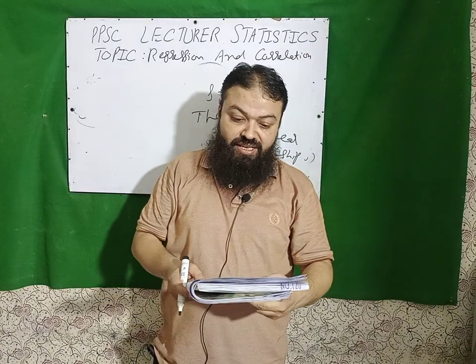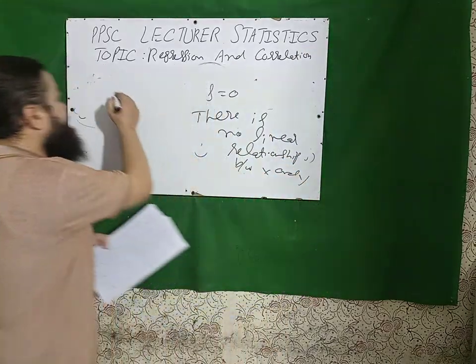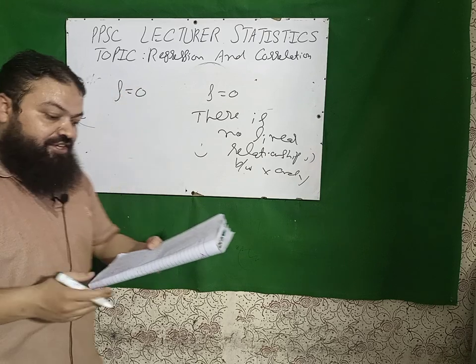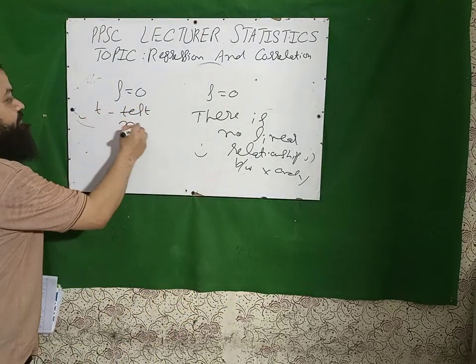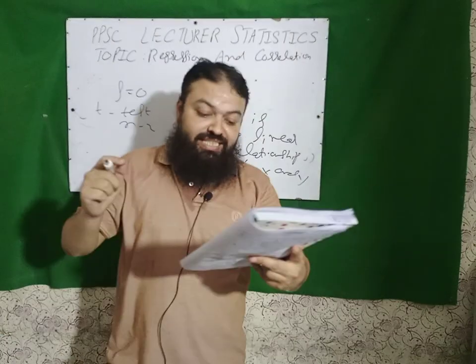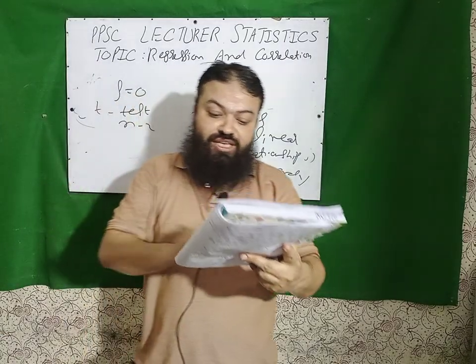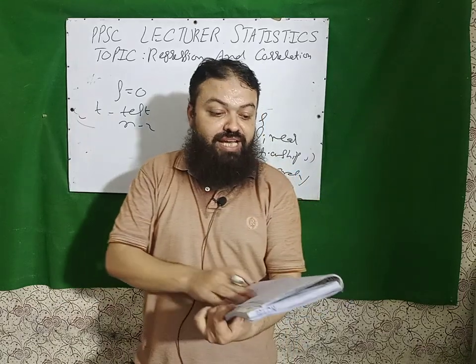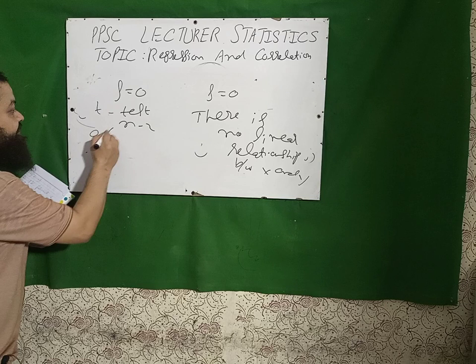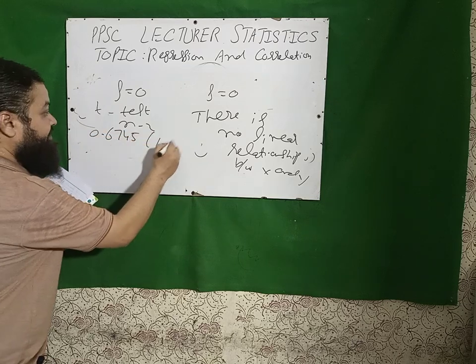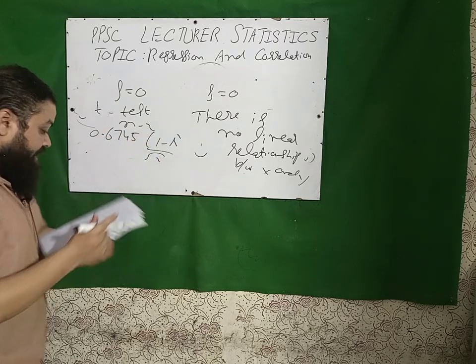Please keep in mind. Next question is, for testing rho equal to 0, we use t-test with n minus 2 degrees of freedom. Next question is, the degree of freedom for testing correlation coefficient rho is n minus 2. Next, the formula of probable error is 0.6745 times (1 minus r square) over under root n.